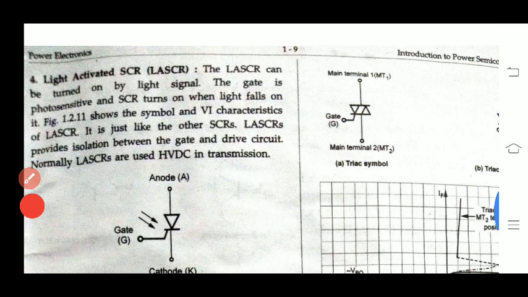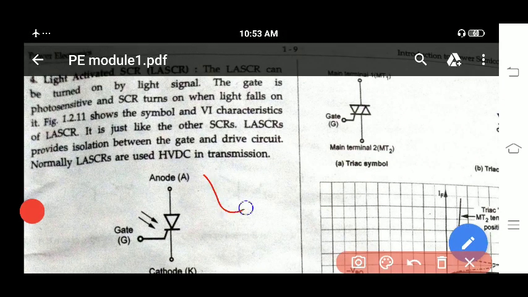Next we will come across LASCR. What is that LASCR? Light activated SCR. Light activated SCR means what? You can observe the symbol of this LASCR. It is also similar to SCR, but the gate you have in this LASCR is photosensitive material. Whenever light falls on this gate, this LASCR gate turns on.